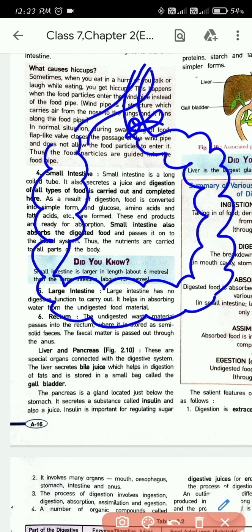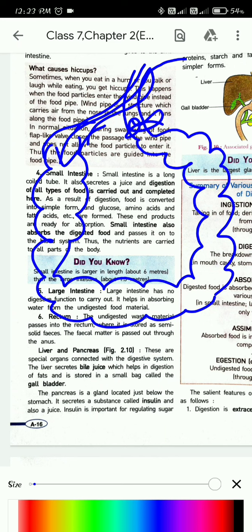So when the food moves from the small intestine to the large intestine, what happens throughout its way? The water content gets absorbed. And to some extent mineral salts also get absorbed here.